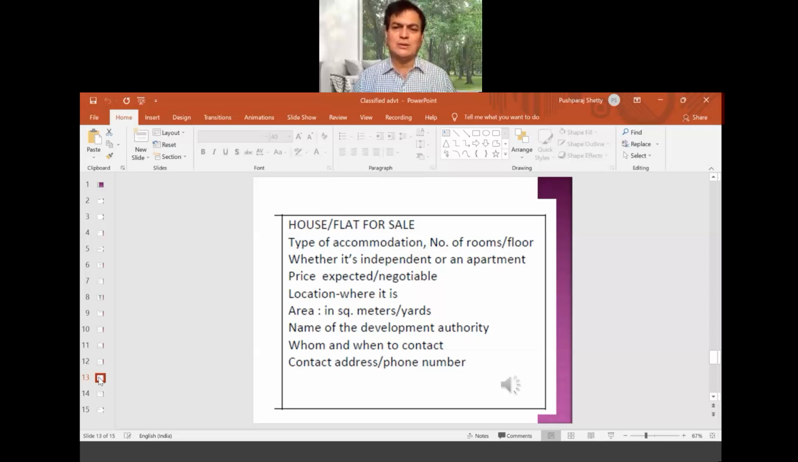So you can mention the name of the development authority. In different cities there are development authorities, like KHB, Karnataka Housing Board. Similarly, in Mysore, and again in Bangalore. If you go there, then whom and when to contact, or contact address and phone number. Okay, I hope it's clear to you. So you can just go through this.